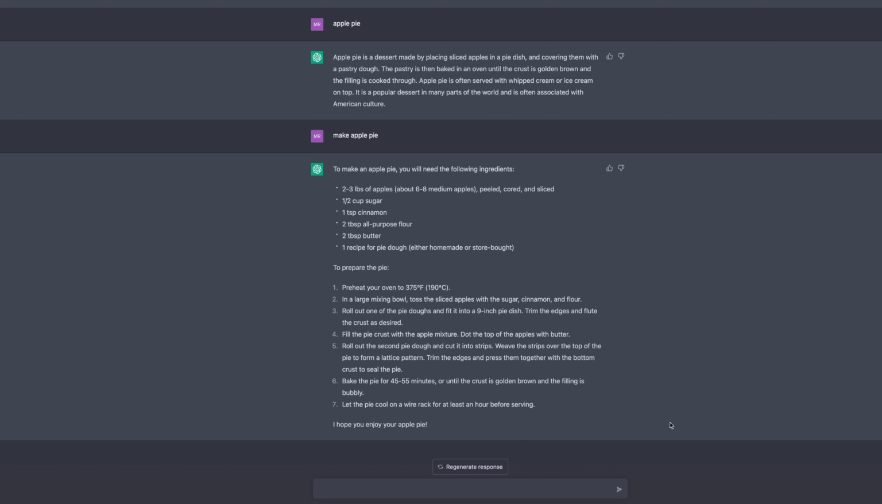So now it gave you the explanation. It tells you what it is. And now you go into, okay, I want to make apple pie. And here is the recipe. That to me is super exciting.